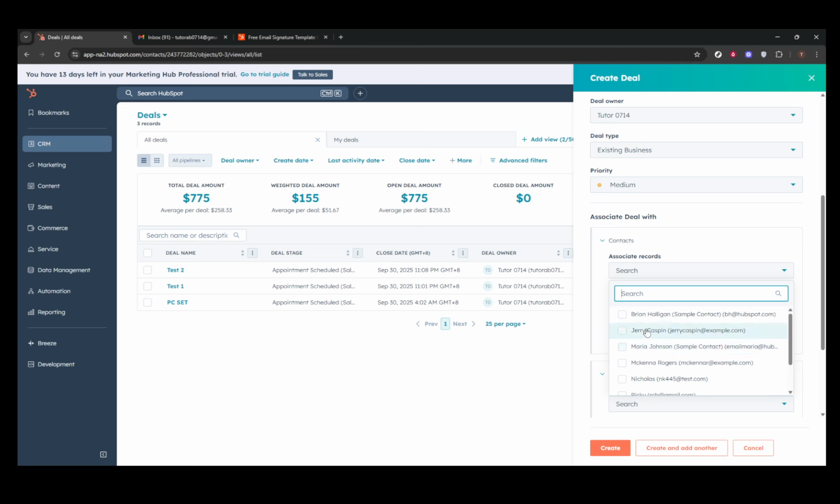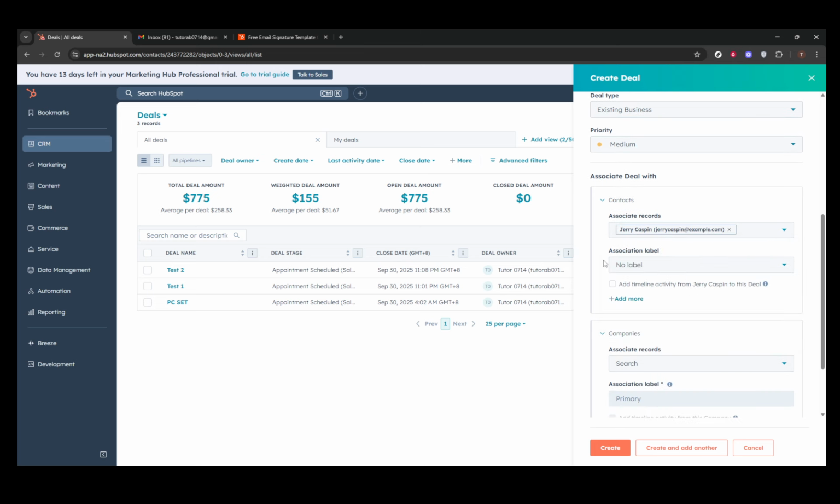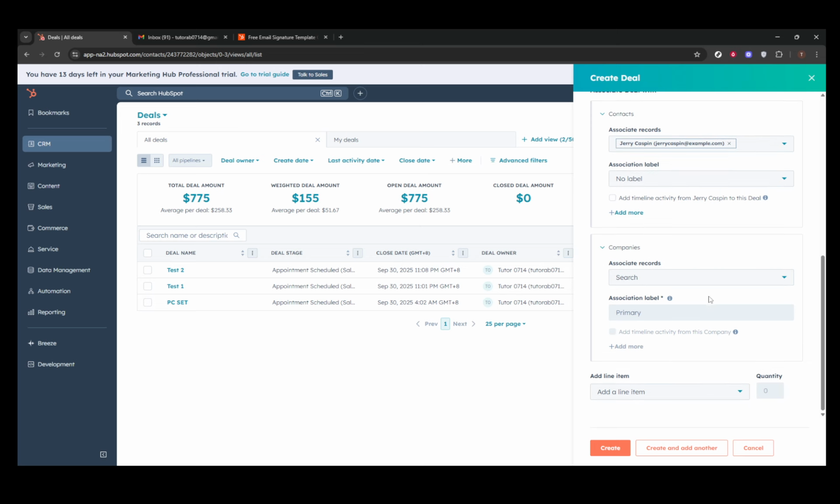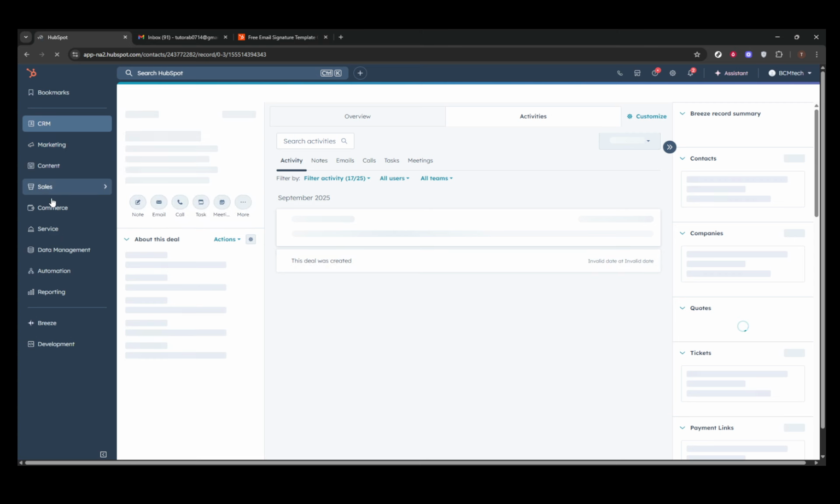After you have completed entering all required information, you can finalize this process by clicking Create Deal. If you're planning to add another deal right after this one, simply choose Create and Add Another. Now, if you prefer to create a deal directly from an existing contact or company record, here's how.